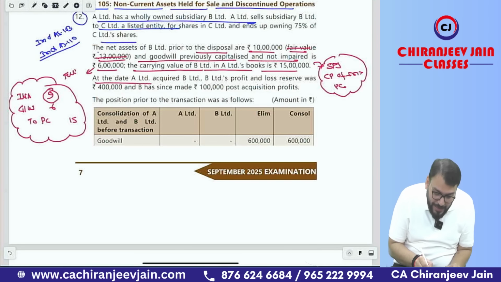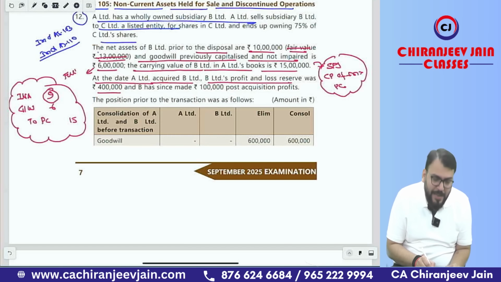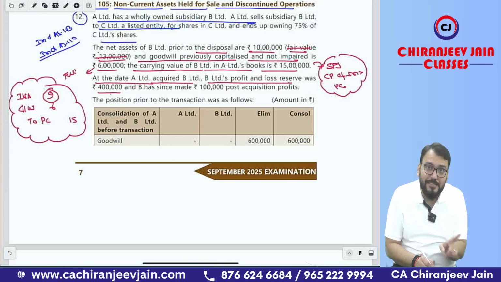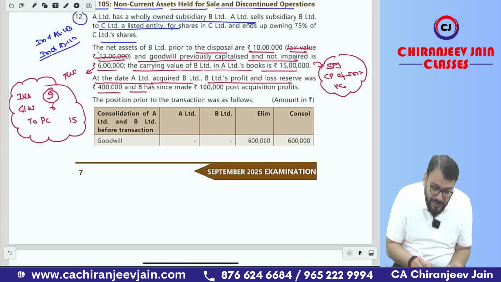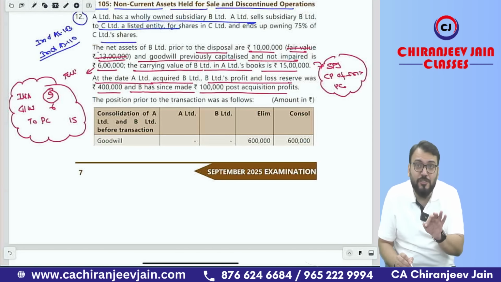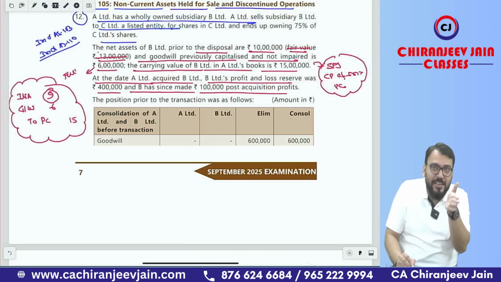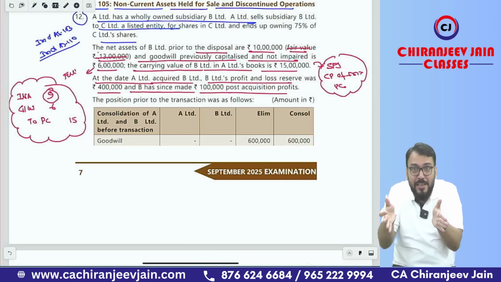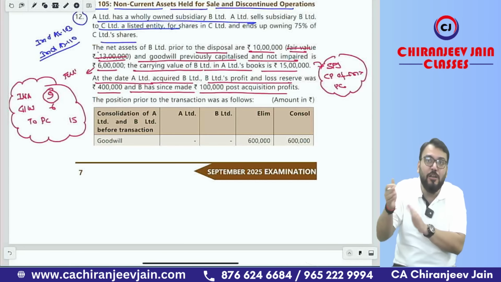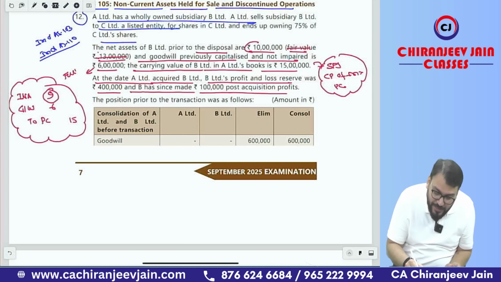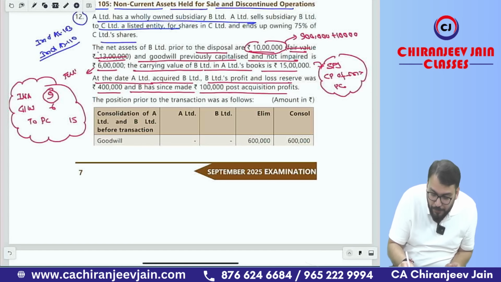Okay, sir. Now, at the date A Limited acquired B Limited, B Limited's profit and loss reserve was 4 lakh. So this is the pre-acquisition reserve, and B has since made 1 lakh post-acquisition profit. So INA initially 9 lakh, post-acquisition profit 1 lakh. So what is the carrying amount of INA on the date of loss of control? This question is 100% correct. It is given 10 lakh. This is 9 lakh plus 1 lakh post-acquisition profit.